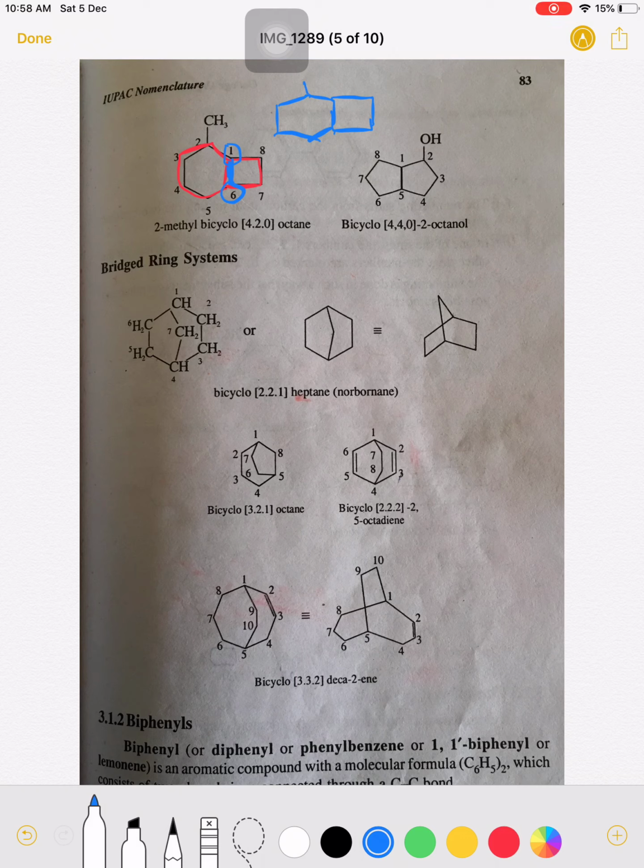And the numbering is, with CH3. Now the numbering is given either at this carbon or at this carbon. If I write the number here, then 1 2 3 4 5 6, so the substituent has the fifth number.